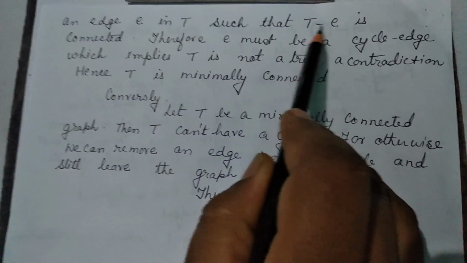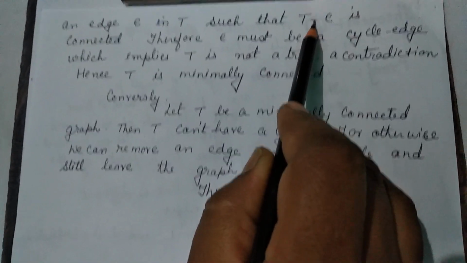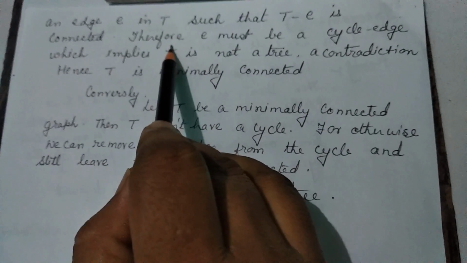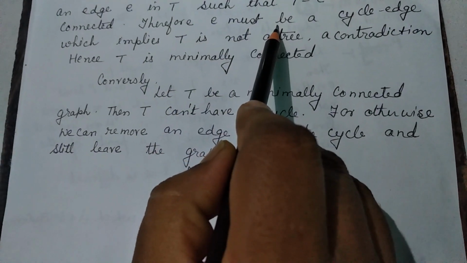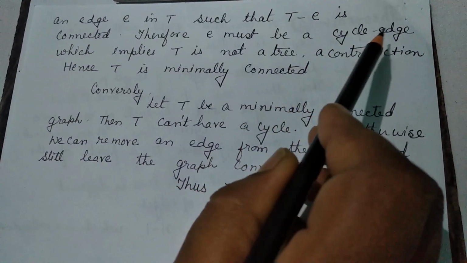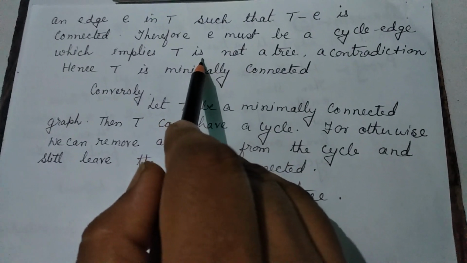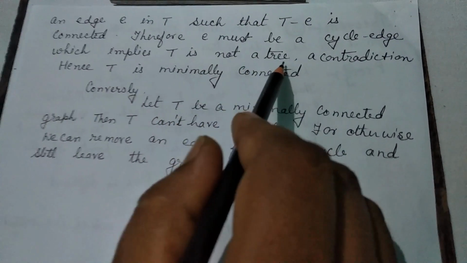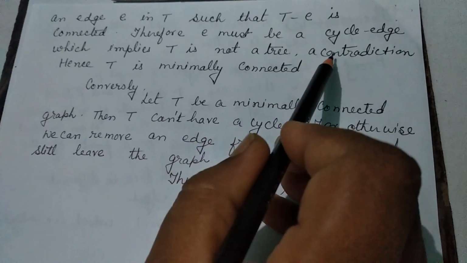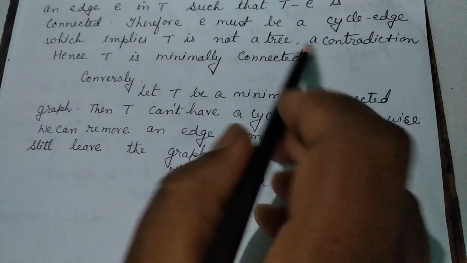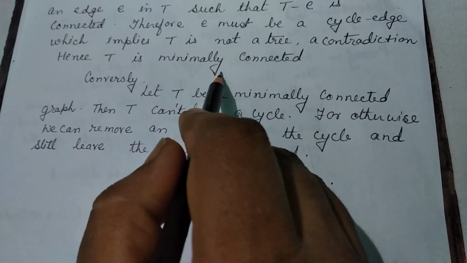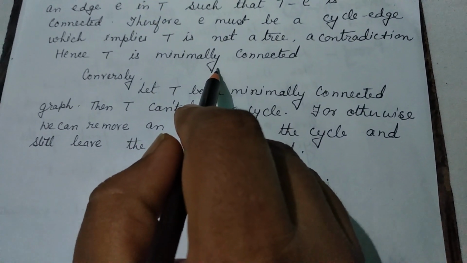When we subtract the edge from the tree, it is still connected. Therefore, E must be a cycle edge, which implies T is not a tree. But this is a contradiction. Hence, T is minimally connected.